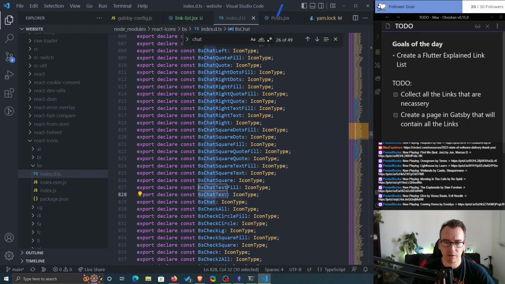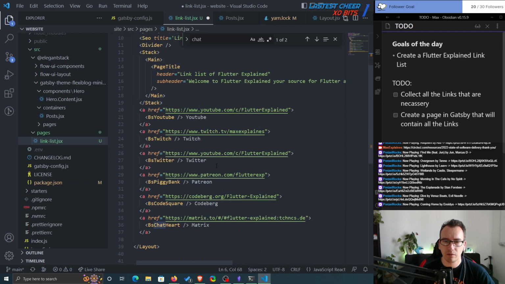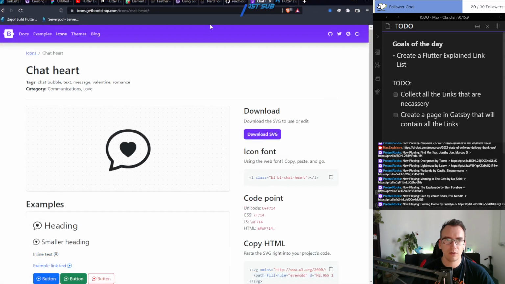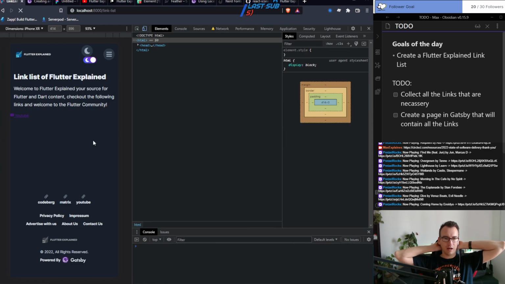Let's make it easy. Let's add BS chat text. So, and edit here. Perfect. So it will look pretty shitty, I guess. And then for the next time we will upgrade all of that.